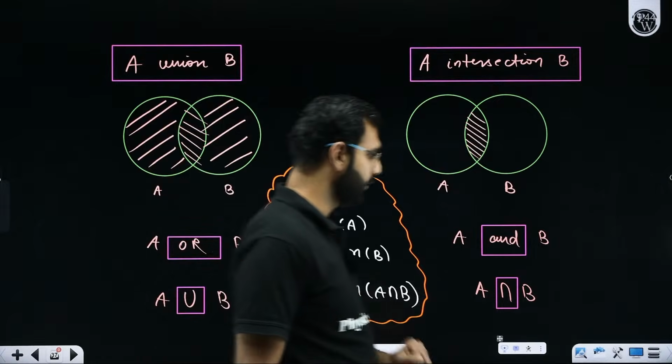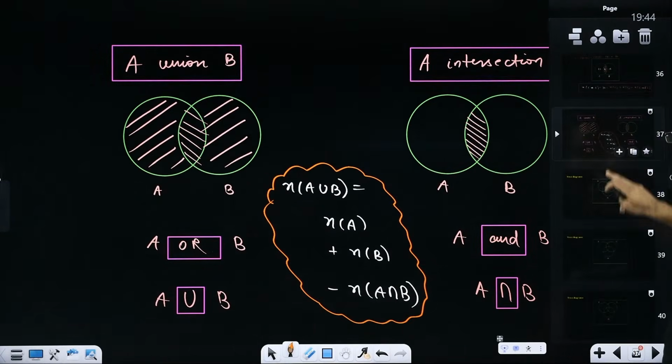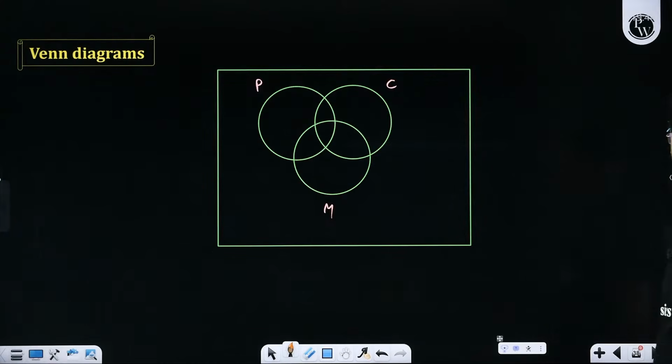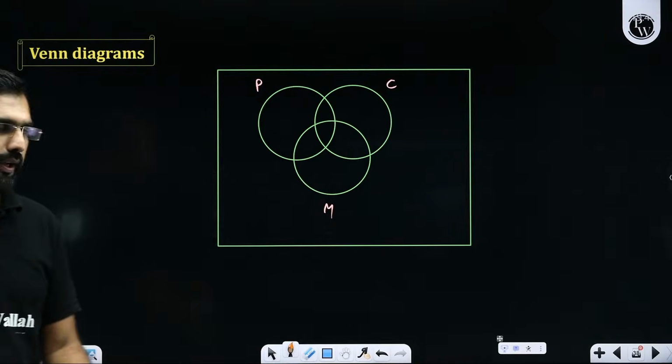Any confusion so far? I was trying to explain the concept of Venn diagrams, but I got carried away and explained the concept of intersection as well, because in Venn diagrams we need intersections. So what do you really mean by that?